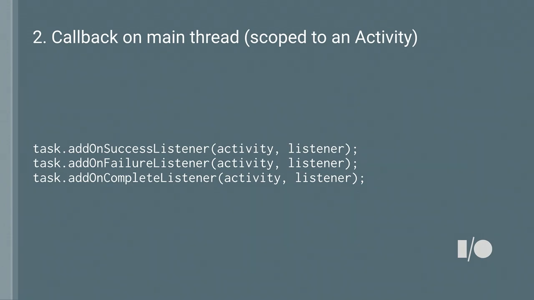Now, there's a different format, and you should know this one. This is actually more important than the last one, where you can get a callback scoped to an activity. And what it means to be scoped to an activity is this listener that you register will not get executed if the activity goes through its onStop. So if an activity is being stopped, the listener will be automatically unregistered and it will not execute.